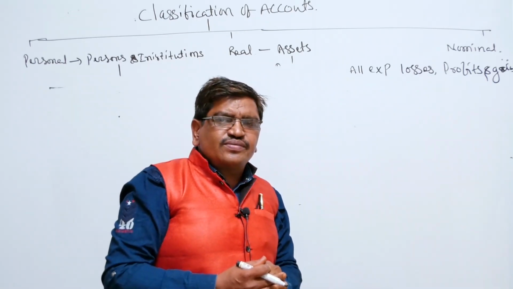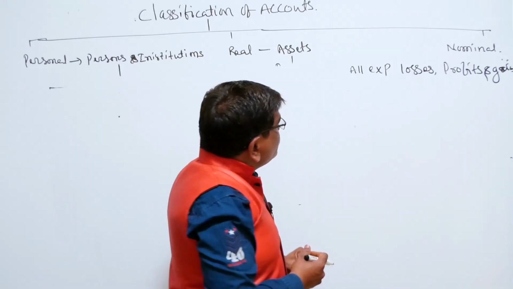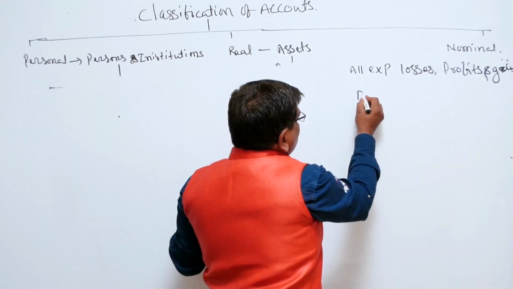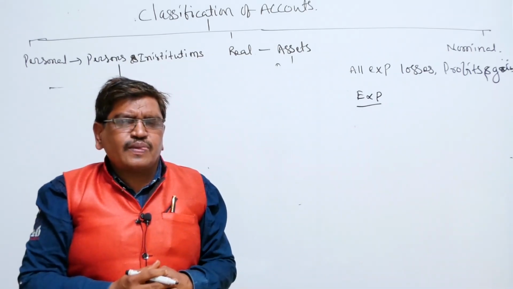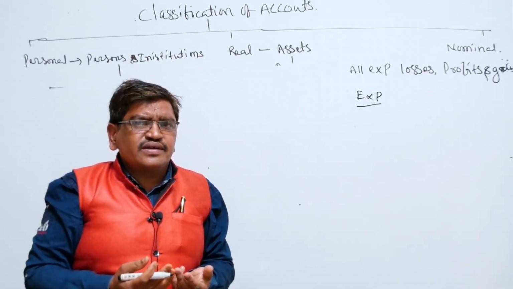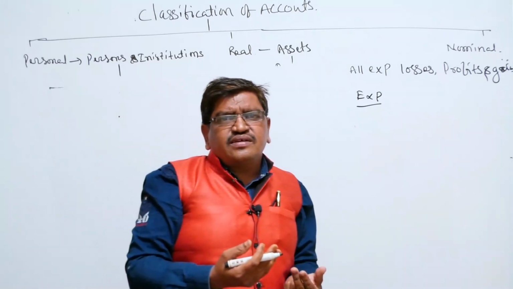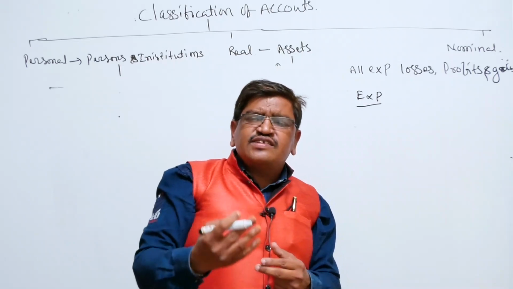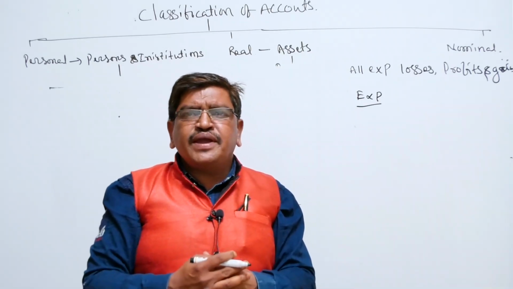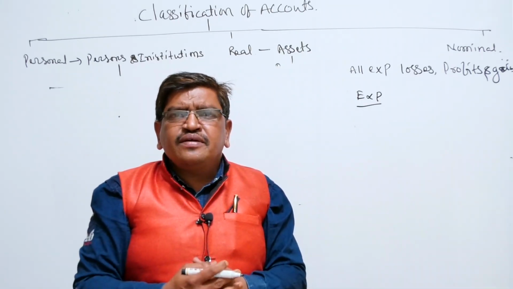Now here you see what the expenses are. You take different examples. Expenses means rent paid, salaries paid, commission paid, wages paid.